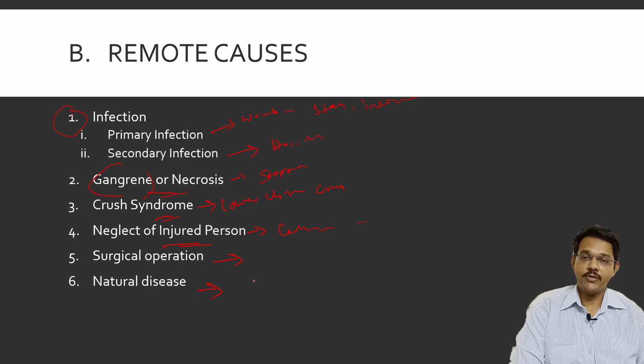Then natural diseases: the person already has some chronic infection like tuberculosis, or may have cancer, or may be suffering from HIV. Then an infliction of some injuries may predispose and lead to death.